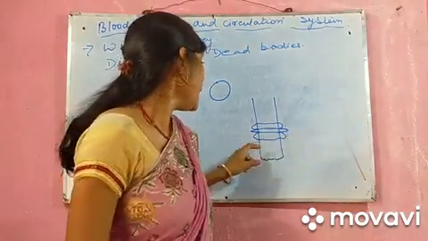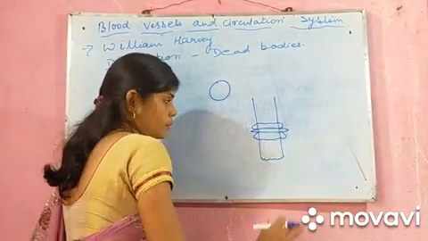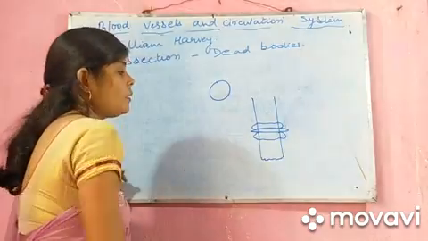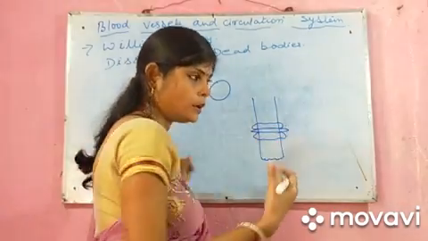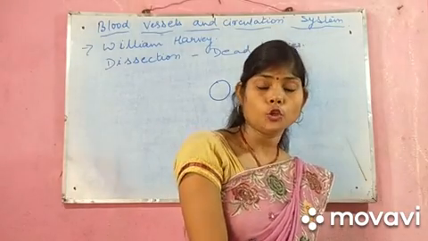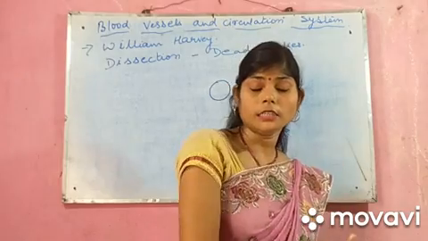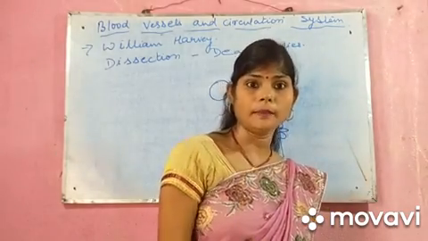Then what he did? Then he noticed when he opened, again the flow of blood became normal. These parts became normal. But again he tied. Then he noticed that the blood is flowing from heart to the toe by the help of blood vessels.